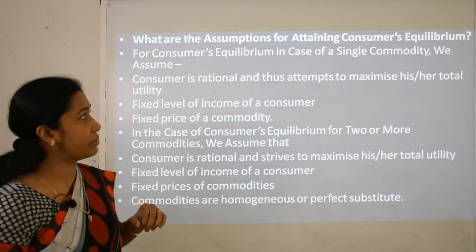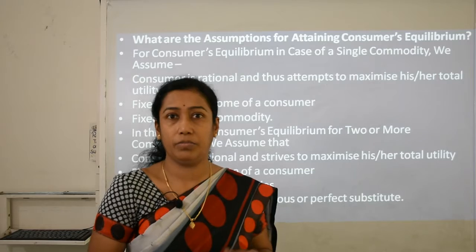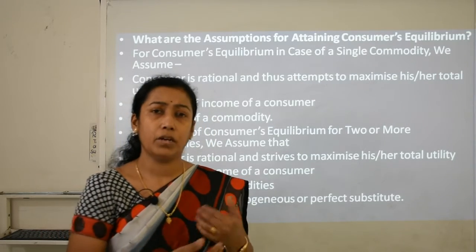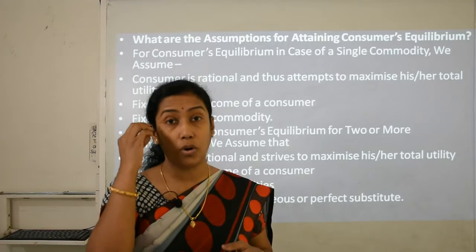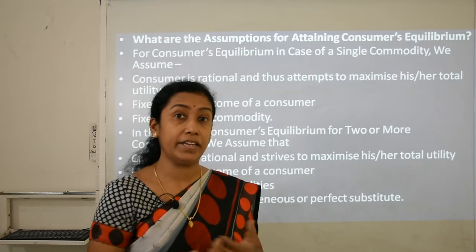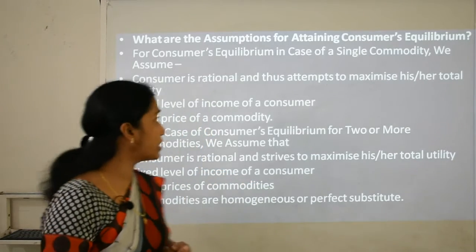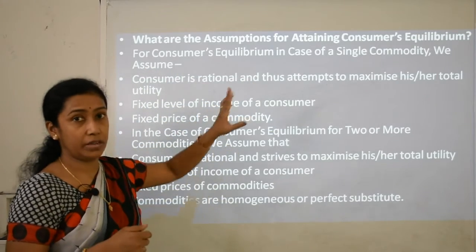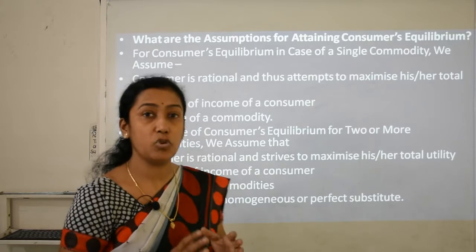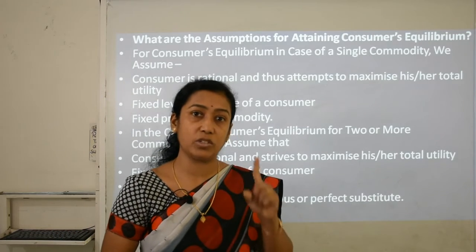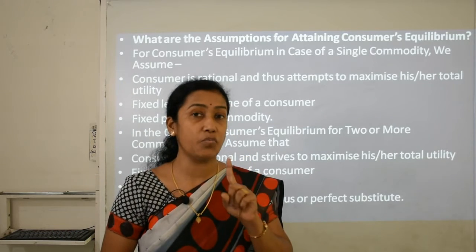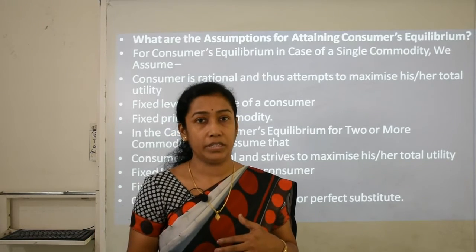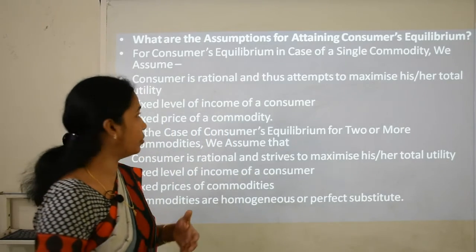Now what are the assumptions of attaining consumers equilibrium? When he achieves the state of consumers equilibrium, what should be kept in mind? Consumers equilibrium can be achieved in case of a single commodity, when he consumes one good only, or it can be achieved from more than one good. It can be 2 goods or more than that.